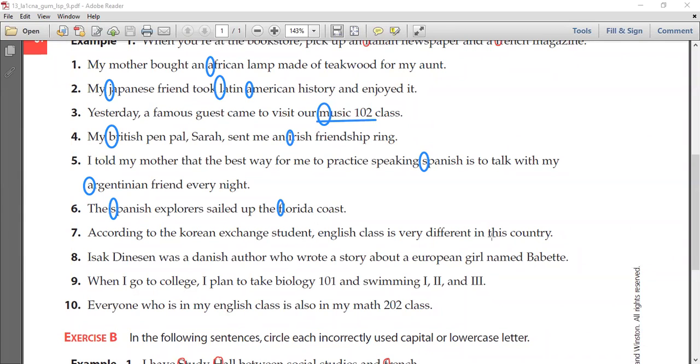Okay. Thanks, Ahmed. Number 7. Marwa, please. According to the Korean exchange student, English class is very different in this country. The K in Korean is capital. Bravo. What else? English. Bravo. English is a language. The name of the class is English, and English is a spoken language, so we need to capitalize it. Thank you, Marwa. Correct.